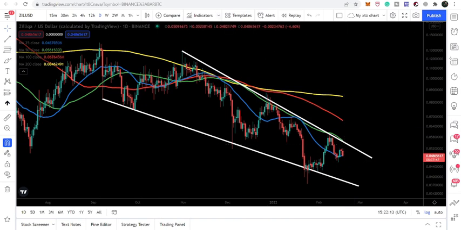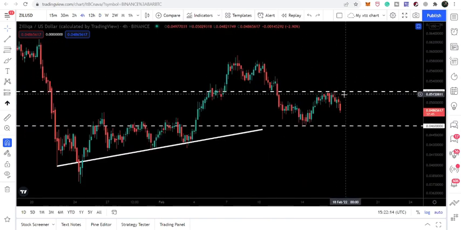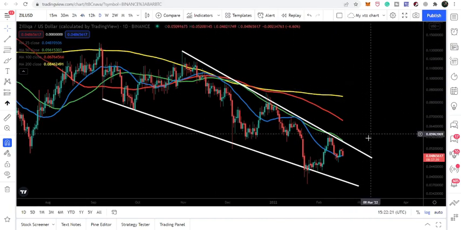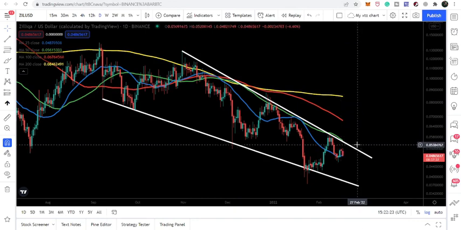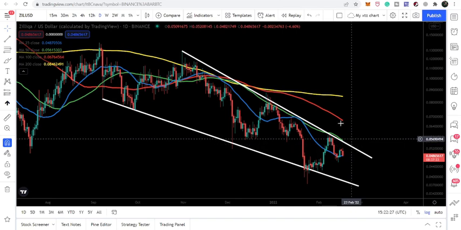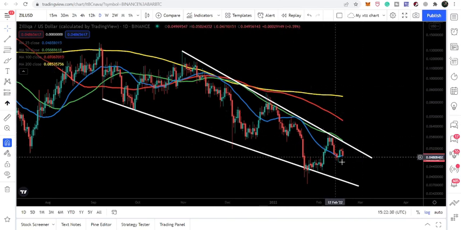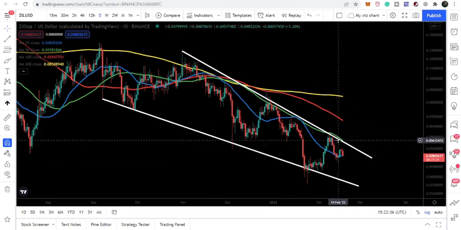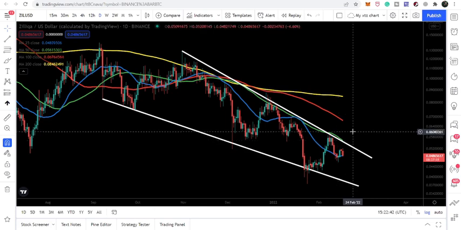That is very close to this next powerful resistance that we have here on the 4-hourly time frame at 5.2 cents. So the price line can break out both resistances together, the horizontal price level resistance of 5.2 cents and the resistance of this falling wedge, once we have a reversal move. But remember, there is also a 50 daily simple moving average moving exactly at the same level, where we have the resistance of the falling wedge.